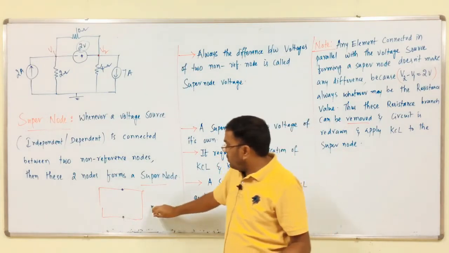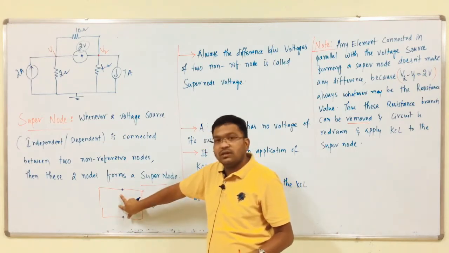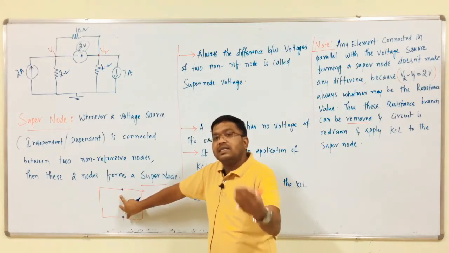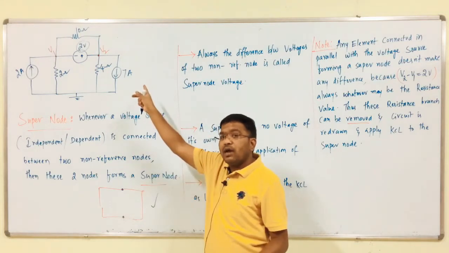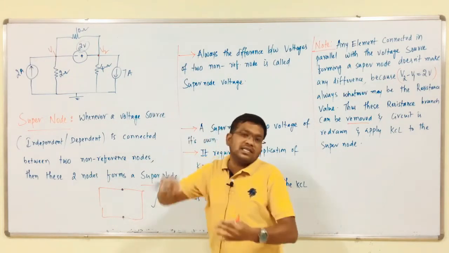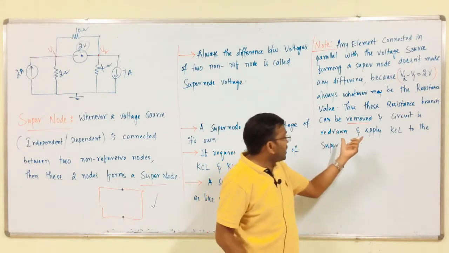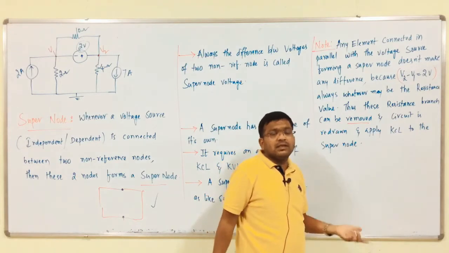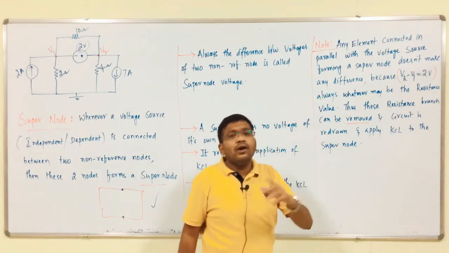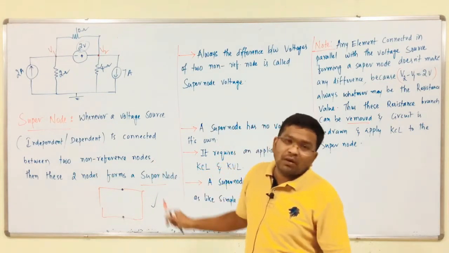The same concept applies to the super mesh. There we remove the total branch along with the series connected resistance. Here we remove the voltage source along with the parallel connected resistance branches, redraw the circuit, and apply KCL on the modified circuit. We will get the nodal equations. So, this is the basic concept of the super node.